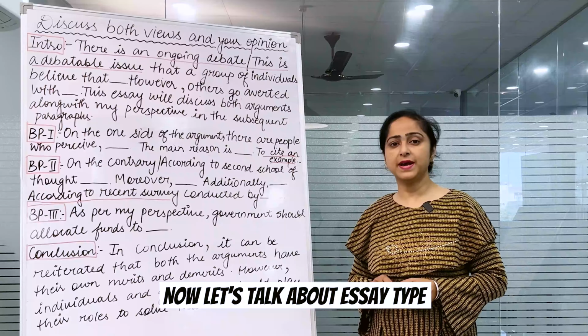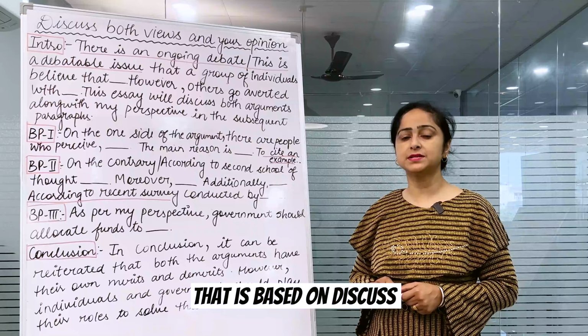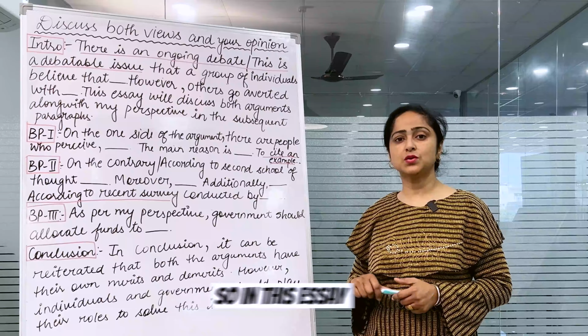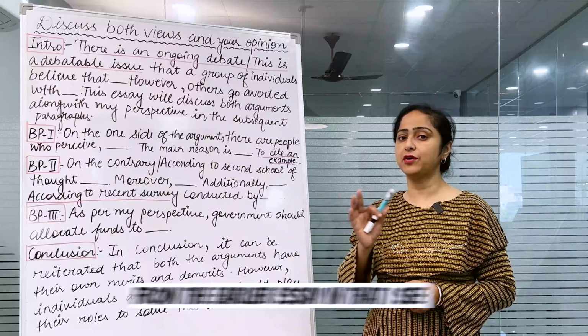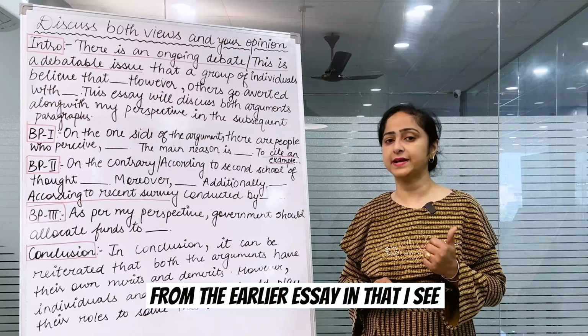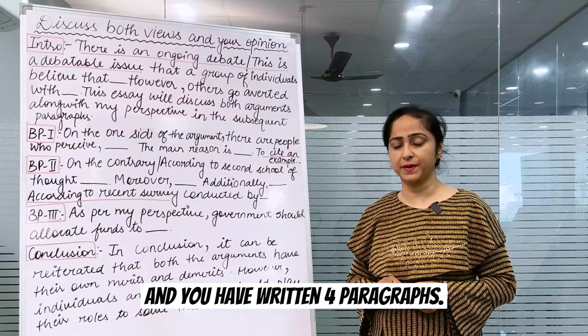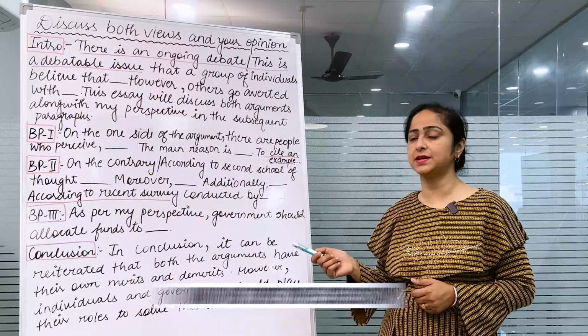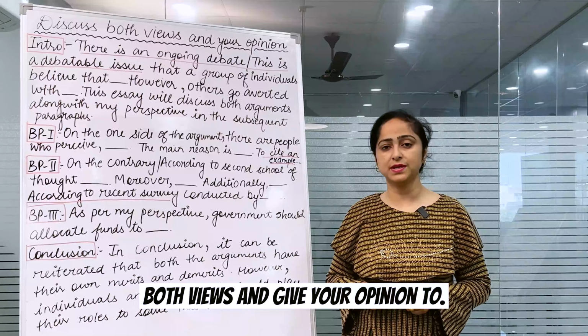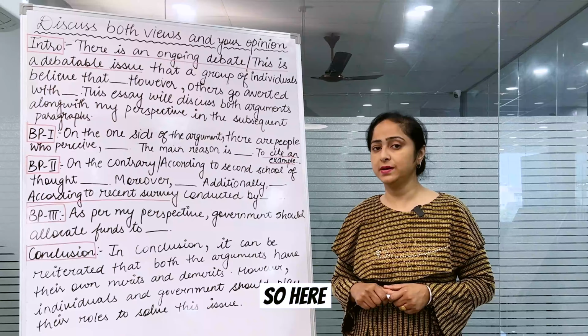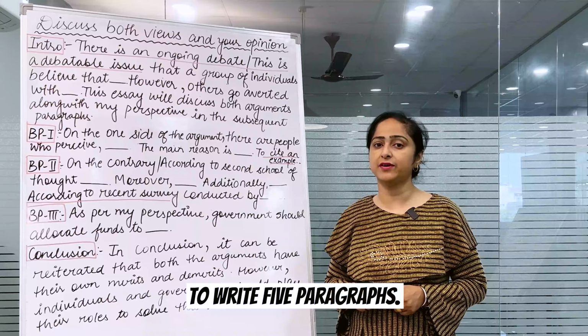Now let's talk about the essay type that is based on discuss both views and give your opinion. This essay is different from the earlier essay. In that essay, you are asked to discuss both views only, and you write 4 paragraphs. In this type of essay, they are asking you to discuss both views and give your opinion too. So here there is a requirement to write 5 paragraphs.